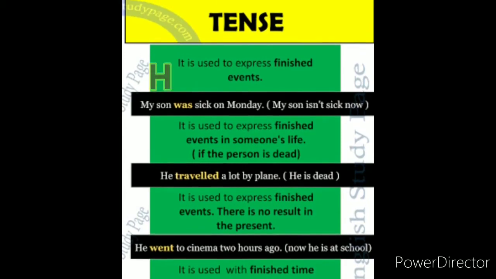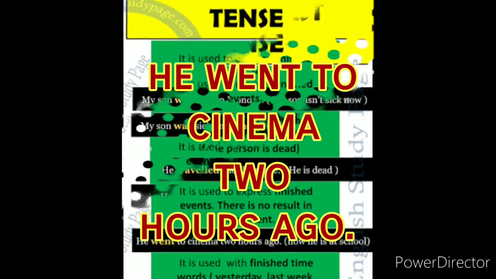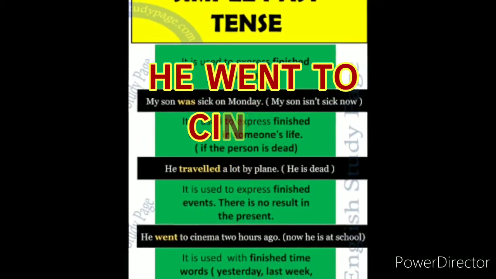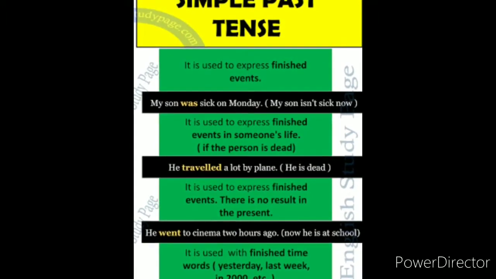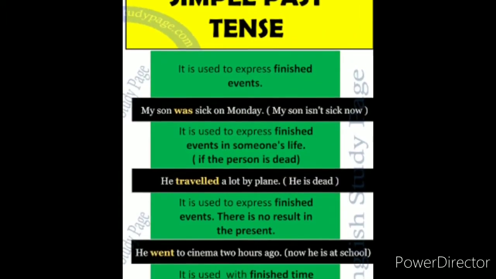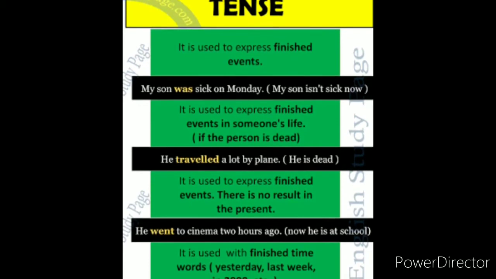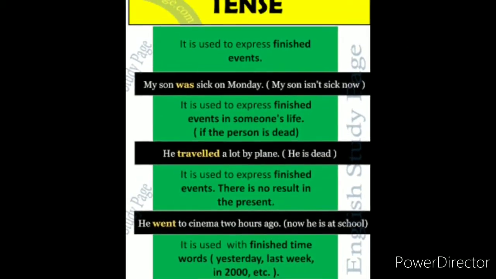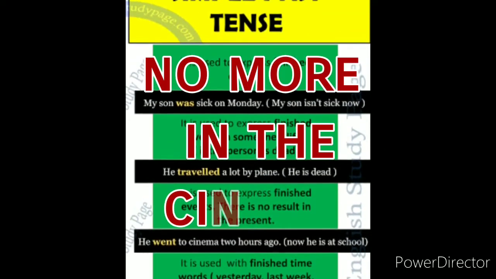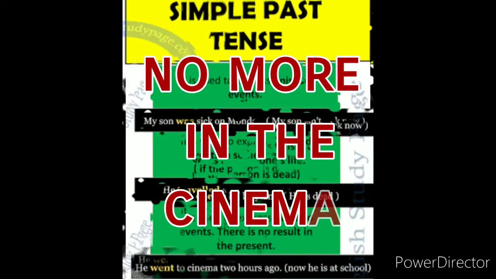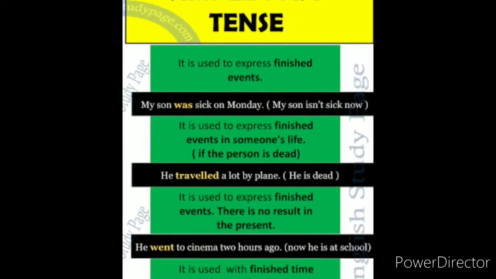Okay, for example, he went to the cinema 2 hours ago. So it means that he is no more in the cinema hall. Okay, he is somewhere else now. But 2 hours ago he had gone to the cinema. So it got over there. The action got over in the past. He is no more in the cinema. Understood? Now let's see the fourth use.